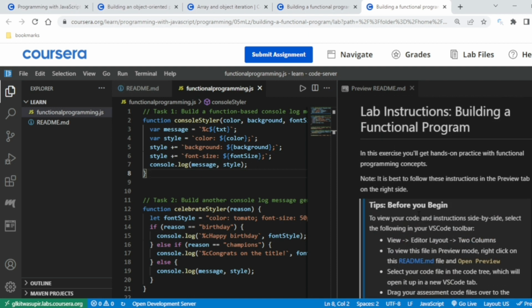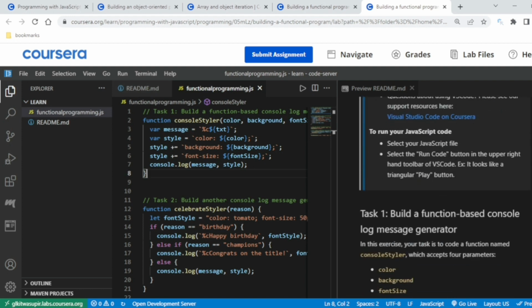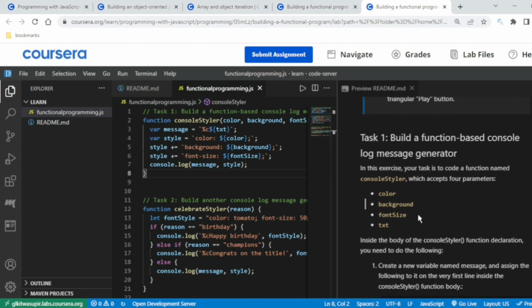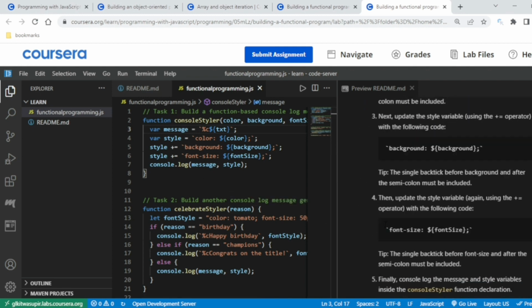If you have enrolled or not enrolled, you can still check this out by auditing it, or read it first and try it yourself so that you will understand this. While these two are done, we have to concatenate with the background thing, and at last we have to console log. I have made the same pattern for all of this so that console logging doesn't cause any error.